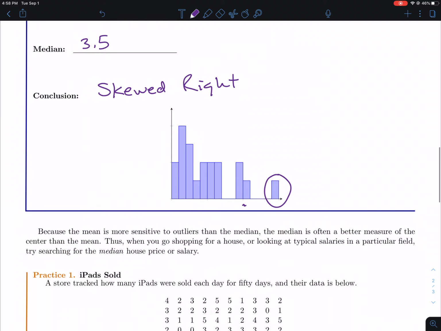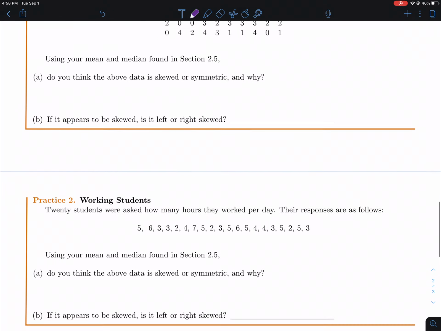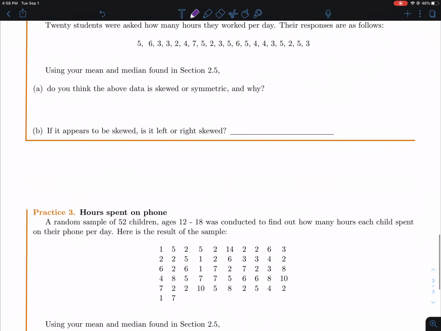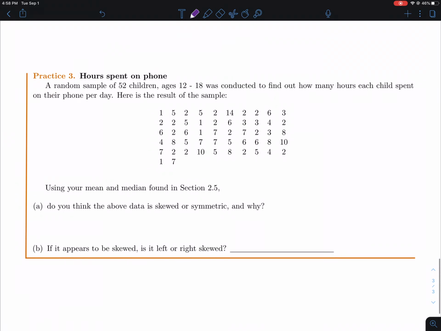All right, so I've got some more. Again, these are the same ones I've been torturing you with over and over. So again, take these. You've already found the mean and the median in the last section. So now use those data to try to figure out whether you think it's symmetric or whether you think it's left or right skewed and make a decision from there.